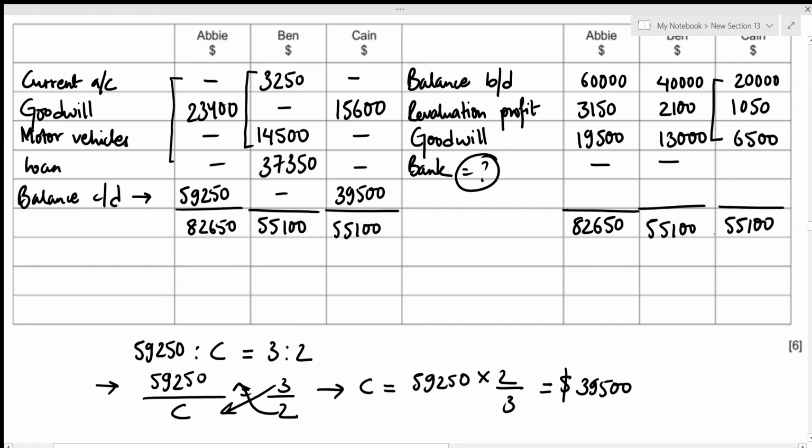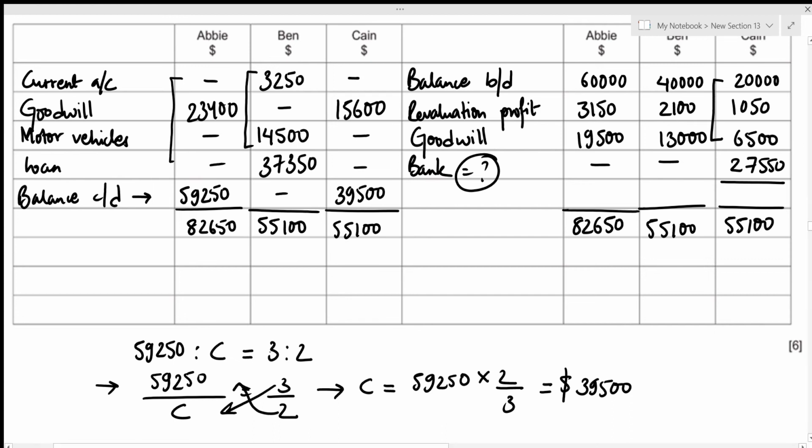In this case, that's going to be 55,100 minus 20,000 minus 1,050 minus 6,500, which gives the bank to be 27,550. So Kane actually invested 27,550 into the partnership's capital account so that the closing balances of Abby and Kane will be in the profit sharing ratio.